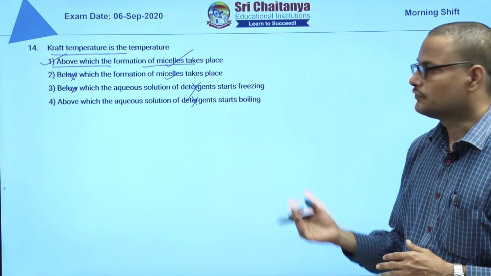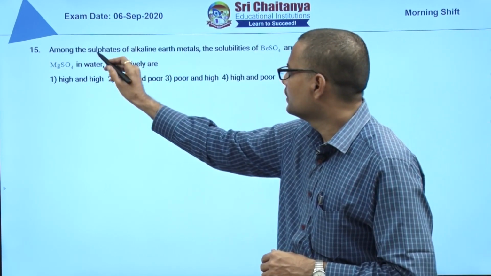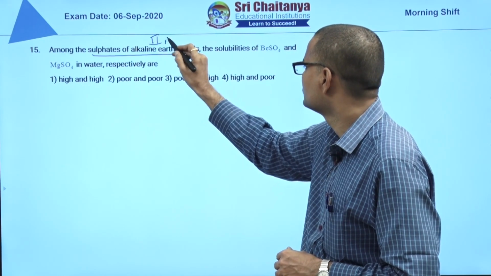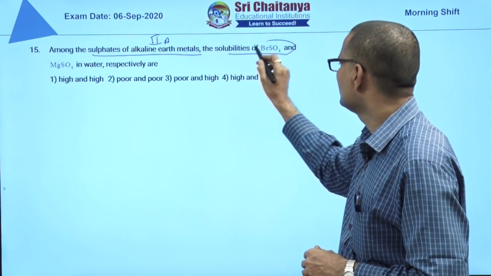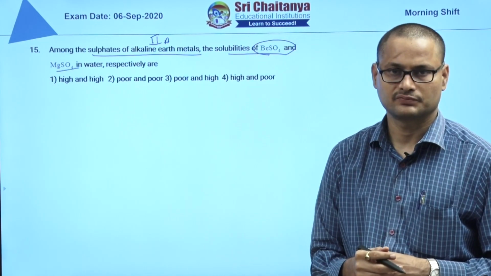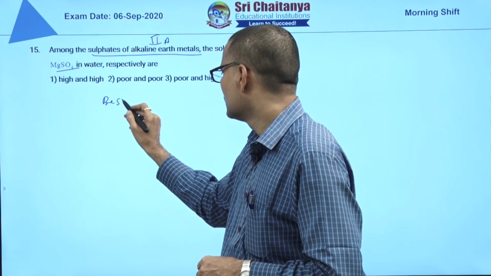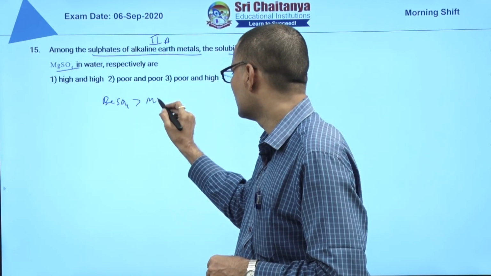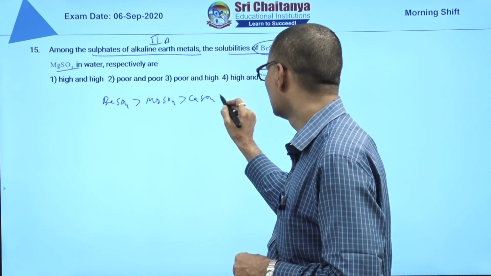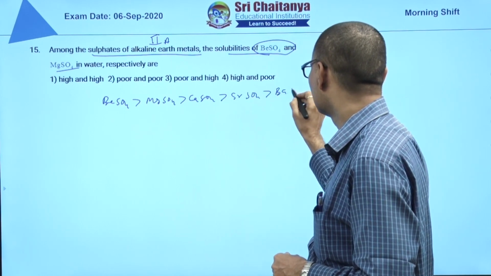Next, the 15th question. Among the sulfates of alkaline earth metals, the solubilities of BeSO4 and MgSO4 in water respectively are given. Solubility of sulfates: beryllium sulfate is more soluble than magnesium sulfate, then calcium sulfate, then strontium sulfate, then barium sulfate.